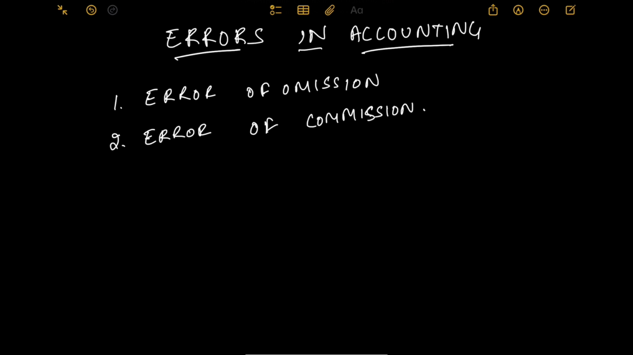Okay. For example, amount received from Mr. A is posted to Mr. B's account. I have received an amount on a sale from Mr. A, but I account it to Mr. B's account. So this is the error of commission.